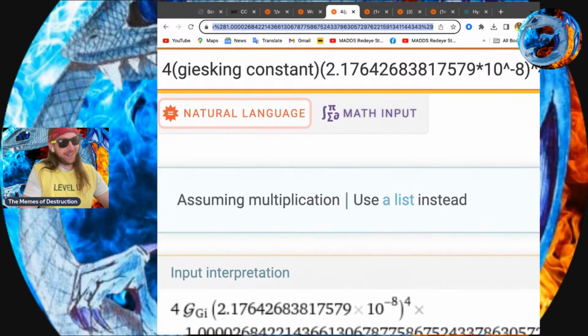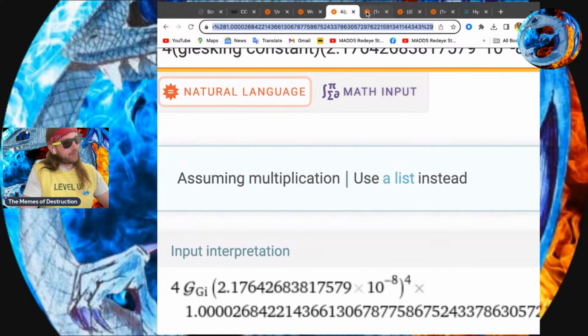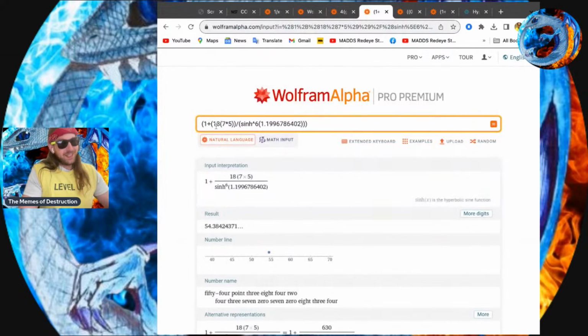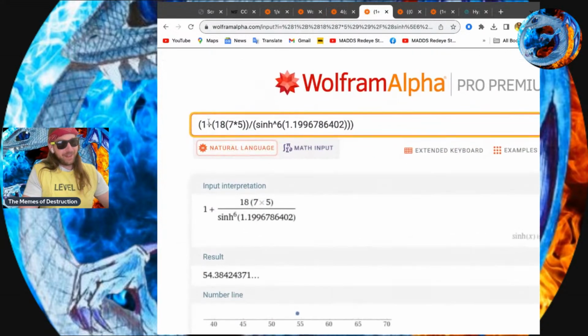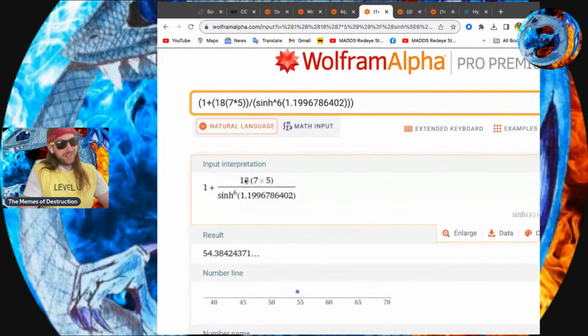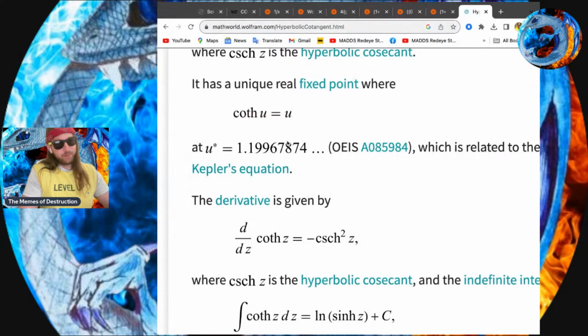How the heck do we get this thing here? Okay. So the terminal action, part 1, is going to be this. It's that 1 and multiply it by 18, 7 times 5, 35, and so on, sine of 6. That's the value of that hyperbolic cotangent right there. So, boom. You can get that in there.